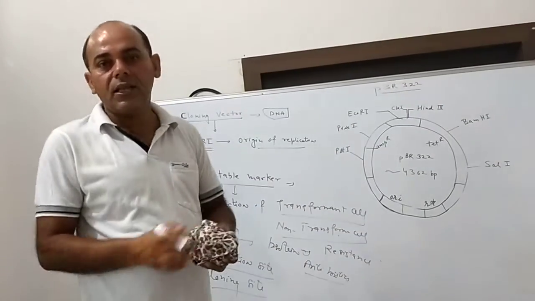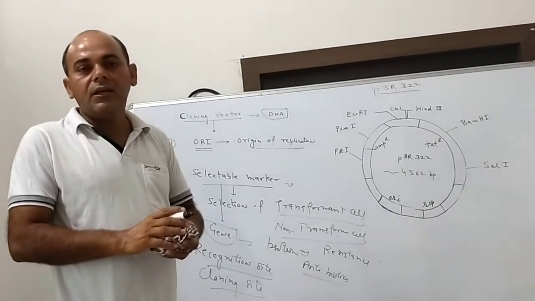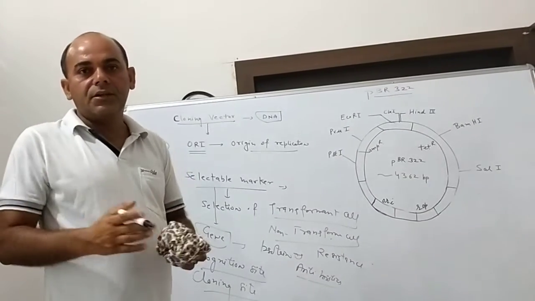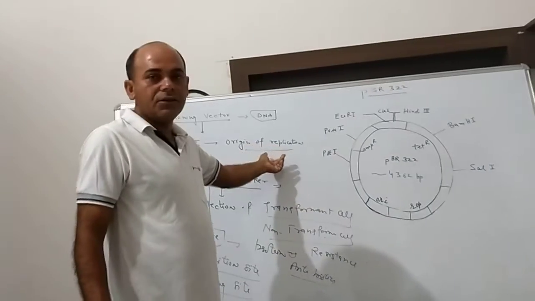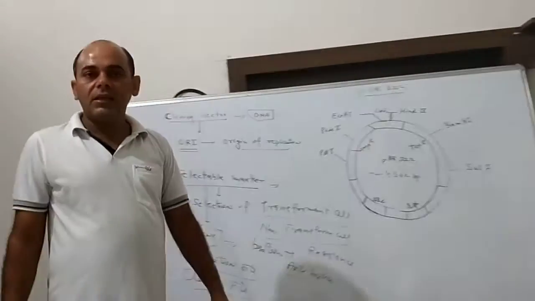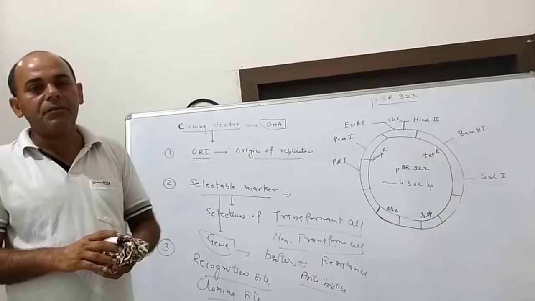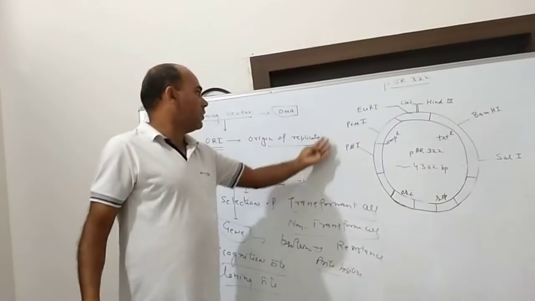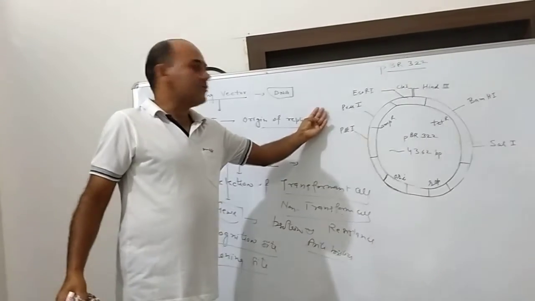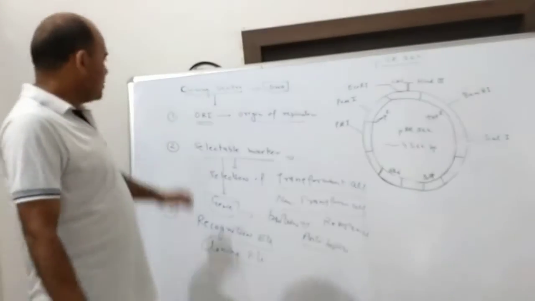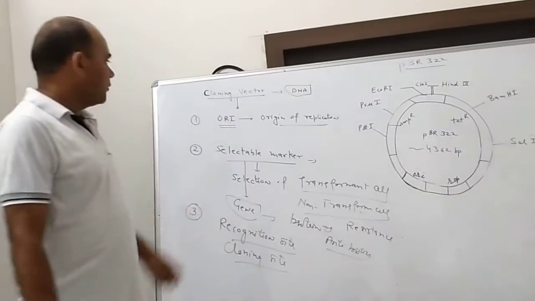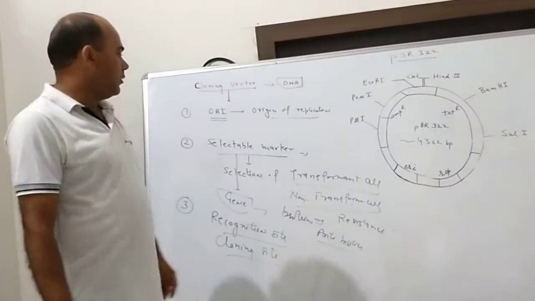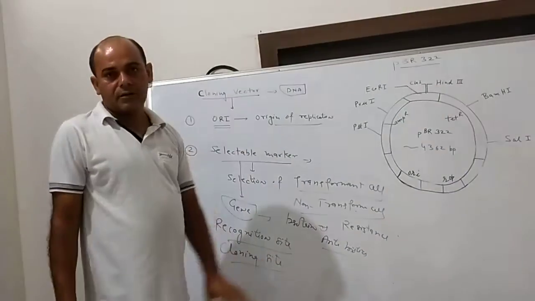What is replication? You know very well from 11th: formation of an additional DNA copy from the mother or parent DNA. This is called replication, because DNA has the unique property that it can make its daughter DNA copy. It can make its ditto copy, that's why it is called replica. So this is the unique feature of a vector. Ori is a must.